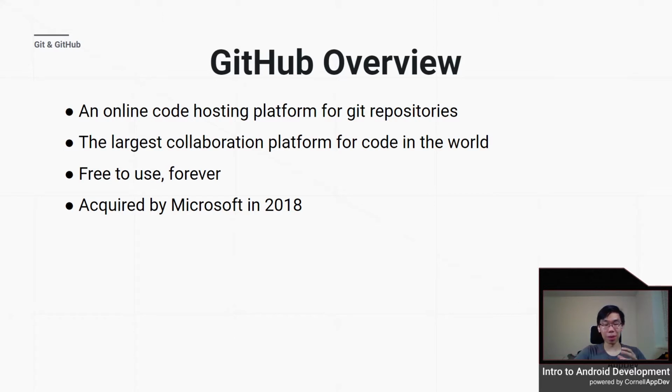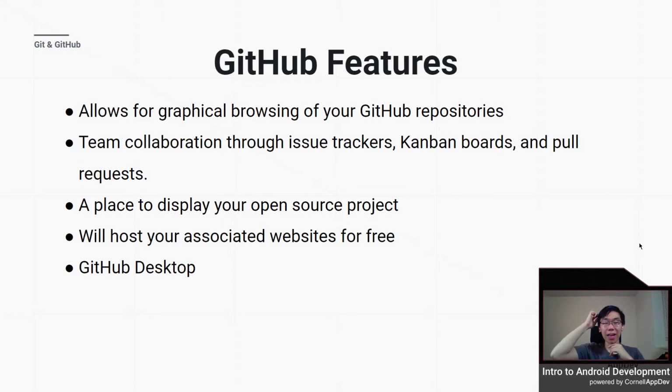Massive projects stay on GitHub, and people contribute to them from all across the world. As can you. It has a bunch of cool features. It allows for graphical browsing of your GitHub repositories. So any Git repository that you've uploaded will just be in there. You can, from a website, go through all the code and look at the different branches.